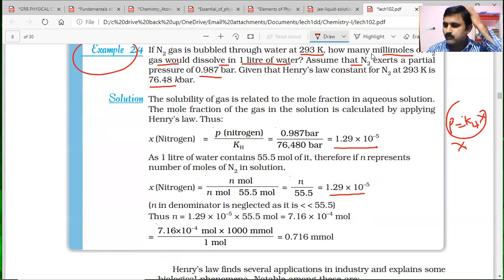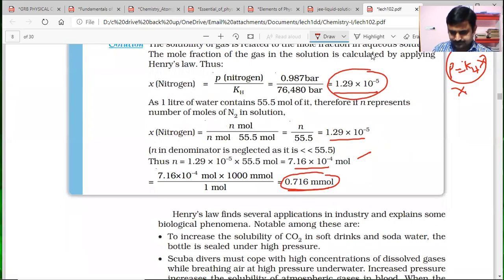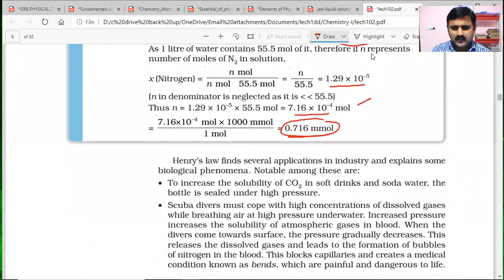After that, to find the number of moles of nitrogen, they multiplied the mole fraction of nitrogen gas calculated in the beginning, and got 7.16 times 10 to the power of minus 4 moles. Then the moles are converted into millimoles by multiplying by 1000, and they got the value 0.716. So this is one important problem from Henry's law, discussed in NCERT.